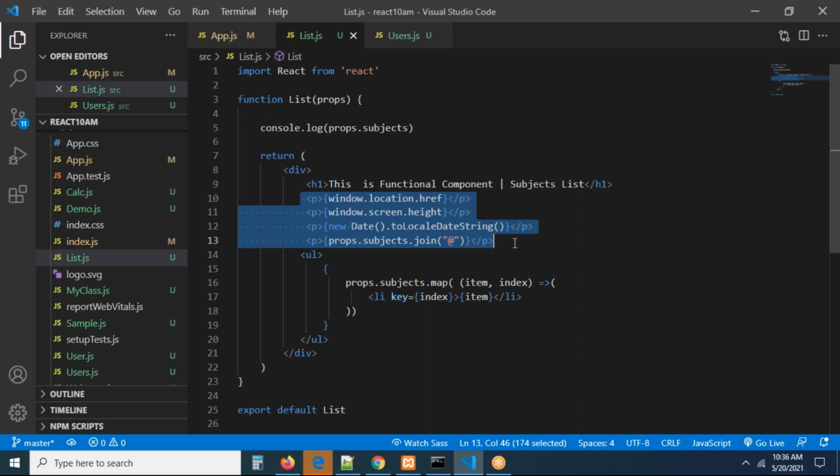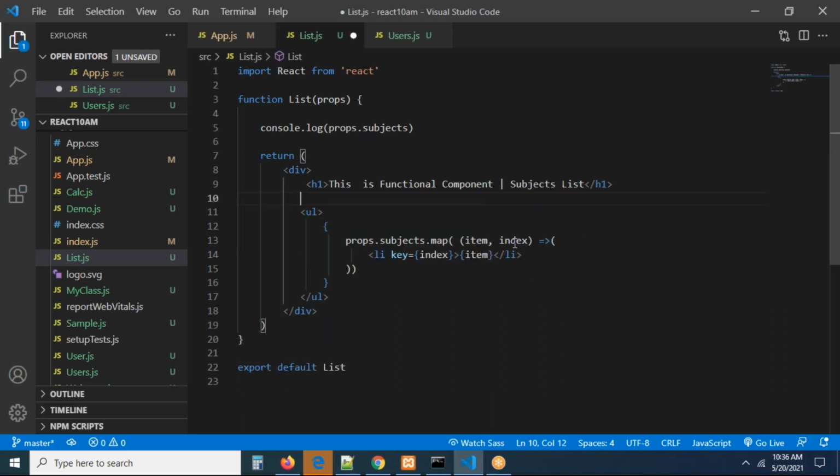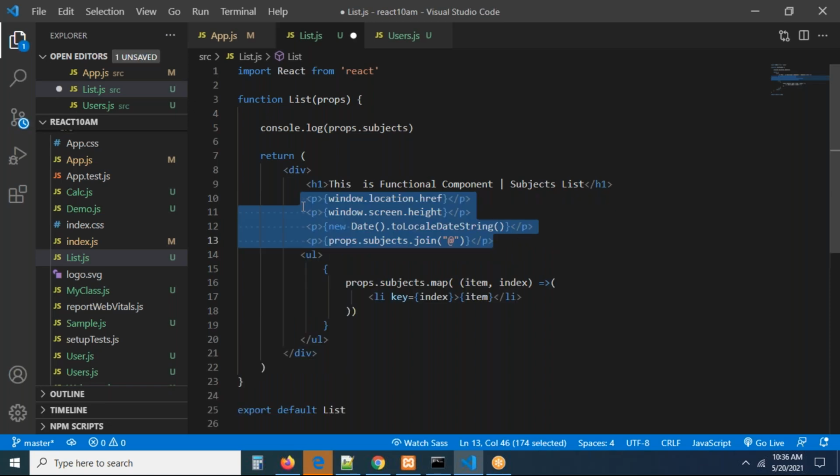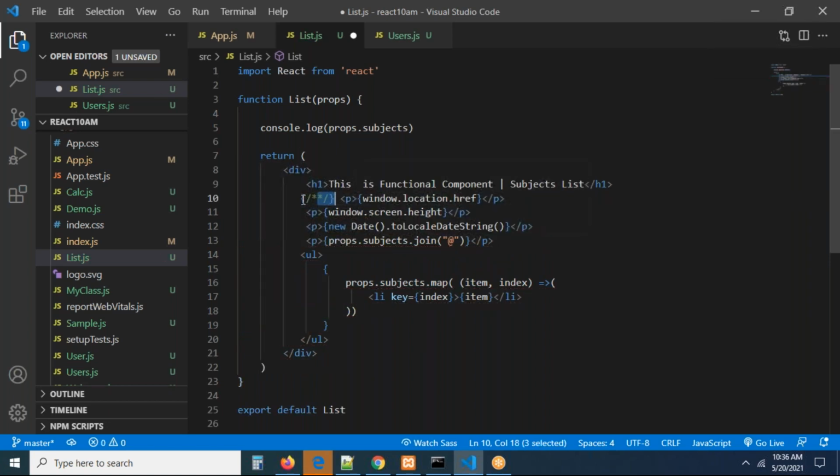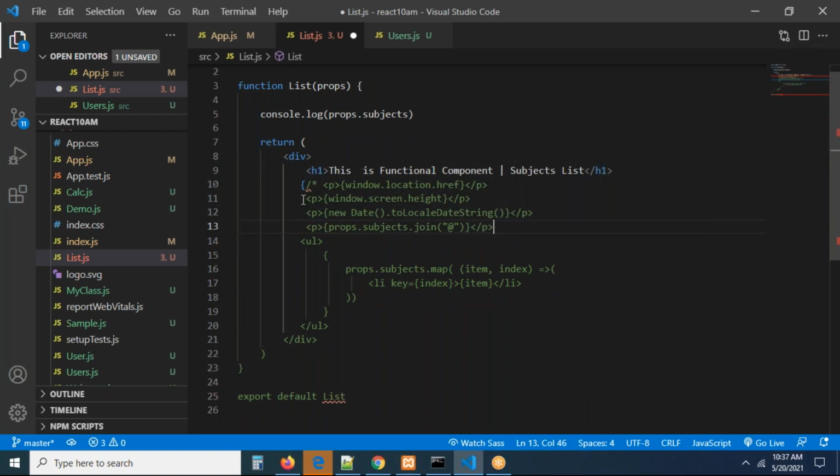That is what front end rendering is about. So I can fully control the front end. I don't want to go for back end or anything, guys. Right. This is exactly it. Just keep it in mind. I'm going to keep this in a comment. I don't want to delete this. Just try to see what we are doing exactly. I'm going to comment up to here.